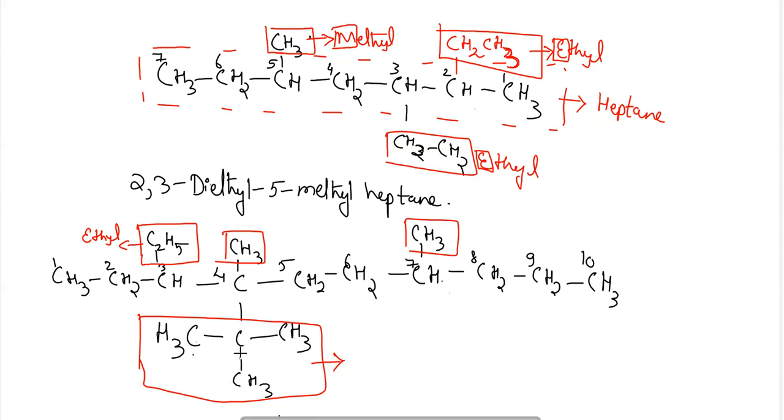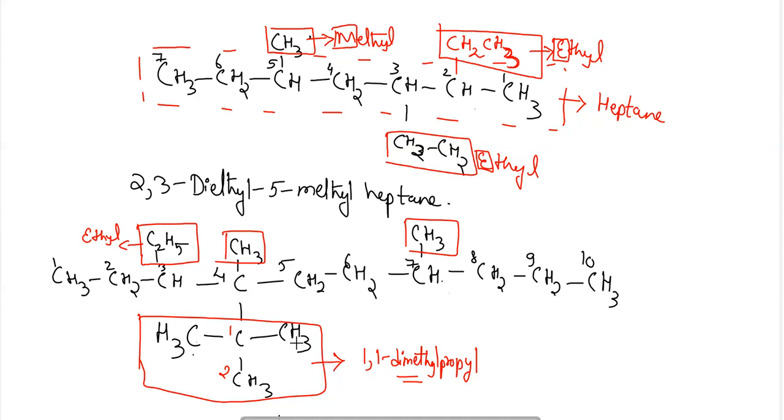Because here the name of this compound will be 1, 2. The complex group name will be 1 comma 1 dimethyl propyl. This is the name of this complex group here. Okay, and these are the two methyls, so it will be dimethyl. So here the first preference will be provided to the di, because D comes before the E. According to the general rule, E must be given preference, but that rule will not be followed here.